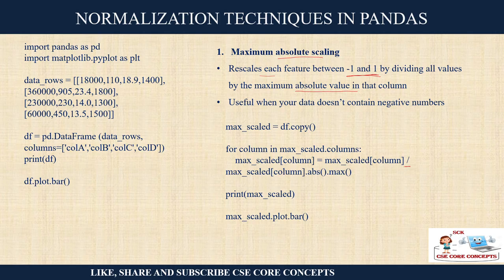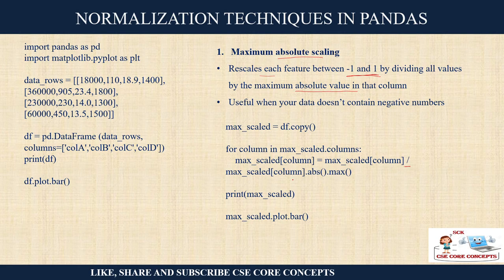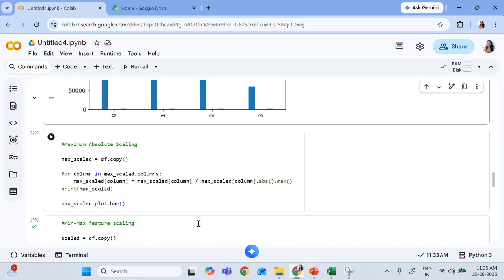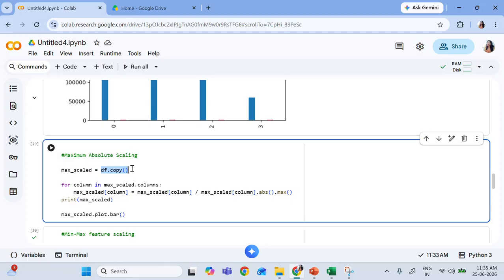This is divided by the DF value, the data value. Let's say for example, your data value is 1,80,000. So 1,80,000 is divided by the maximum absolute value of that column. So you find the absolute value of the column, and take the maximum. You divide by it, and the values will come in the range of -1 to 1. So now what we have done here is the maximum absolute scaling method. I just created a copy of my data frame because I don't want to do it in the original one. So I have copied it to another data frame called max scale.